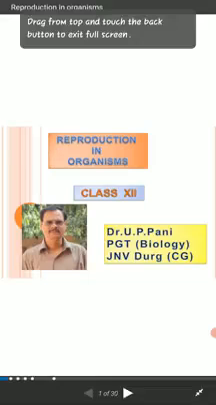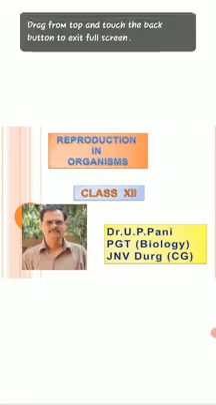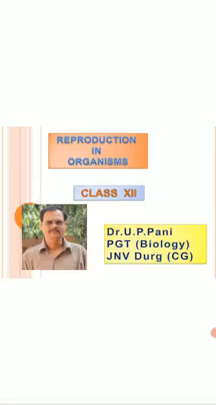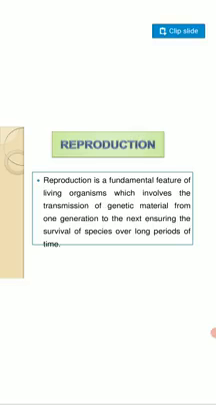Today we will discuss the first chapter of class 12, Reproduction in Organisms. From this chapter, you will get to know the definition of reproduction, what is the meaning of reproduction, what is the advantage or usefulness of reproduction, how many types of reproduction there are in our world, and what is the advantage and disadvantage of each and every type of reproduction. Today we are going to discuss first the definition of reproduction.